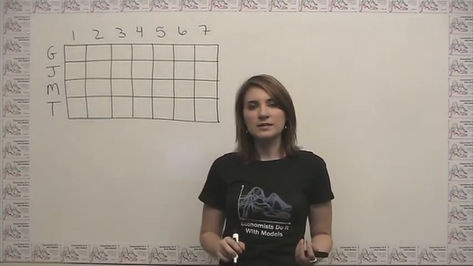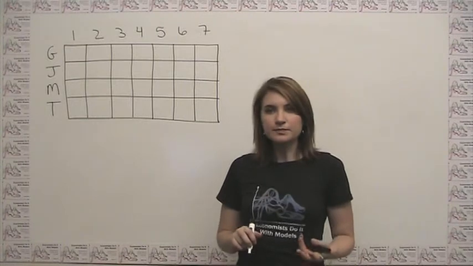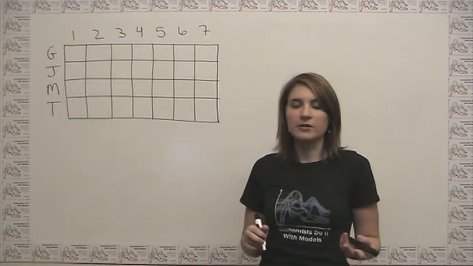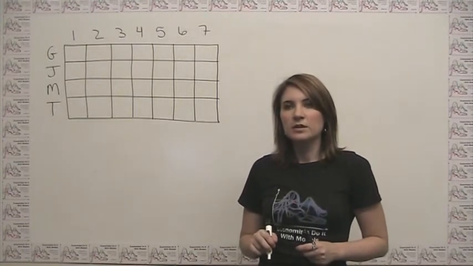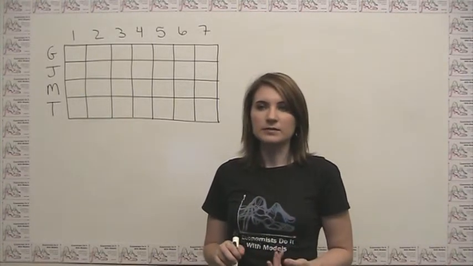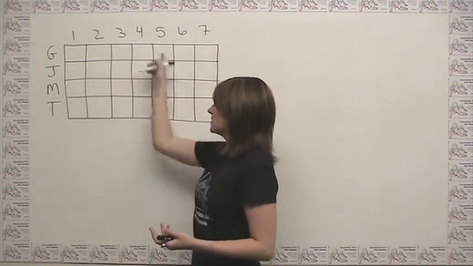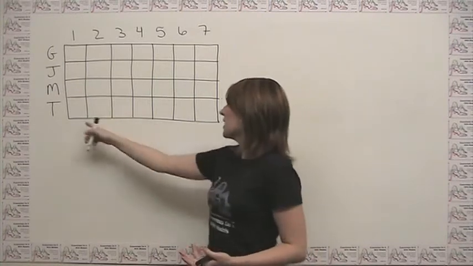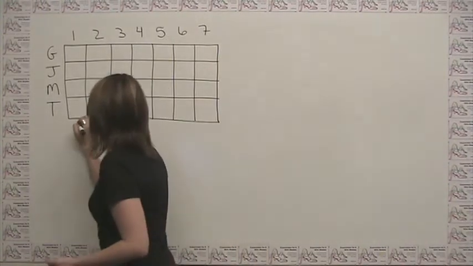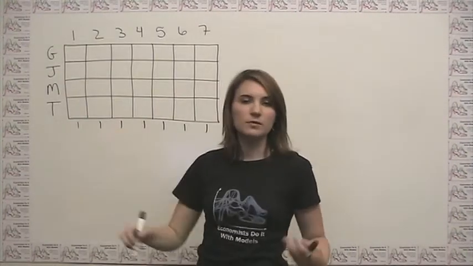The next thing we want to do is think about what information to take from this introductory paragraph, because it's super important to not forget that there's useful information there. The first sentence says, a cruise line is scheduling 7 week-long voyages for the ship Freedom. Not sure what to take from that. Then it says, each voyage will occur in exactly one of the first 7 weeks of the season, weeks 1 through 7. If we're assigning locations to weeks, that tells us we only have 1 location per week because we only have 1 voyage per week. So we can say that we're going to have 1 yes in each column of our grid.